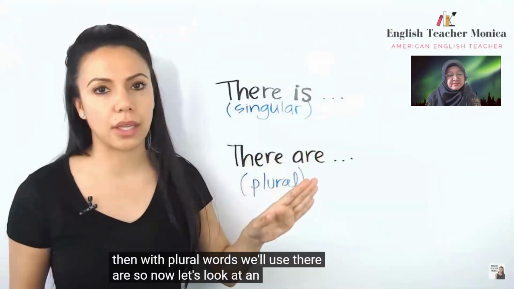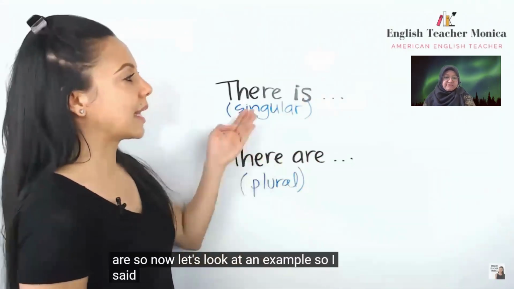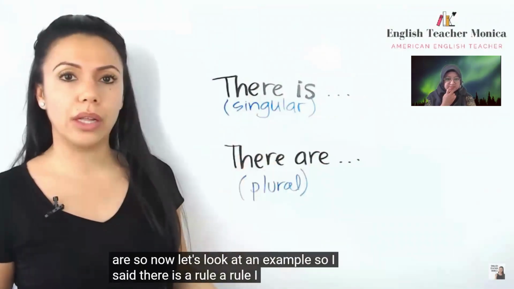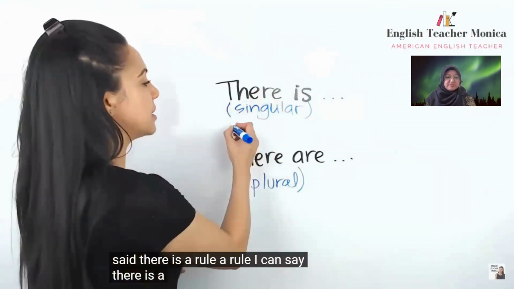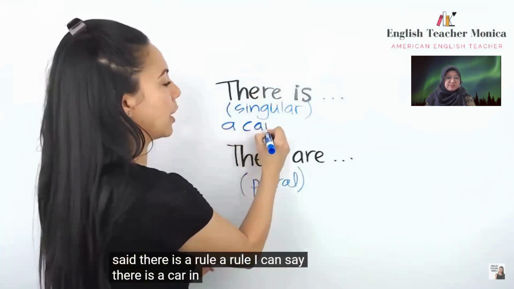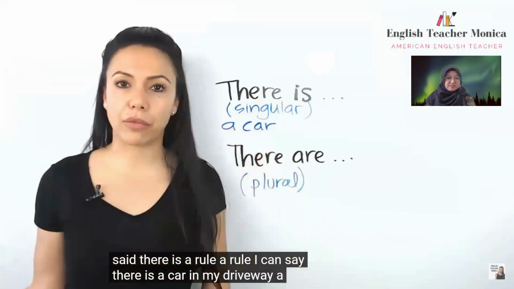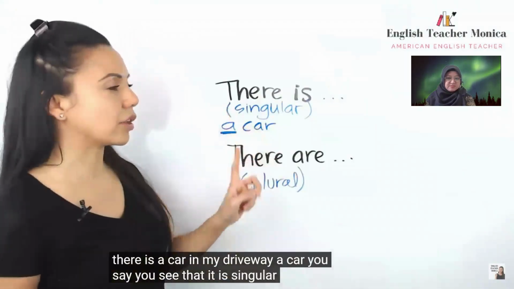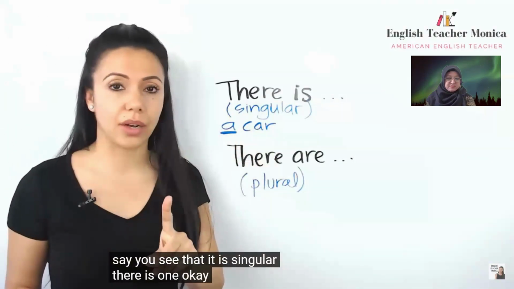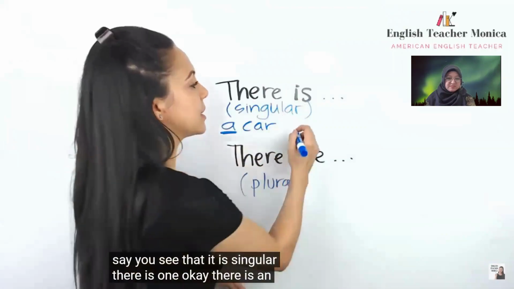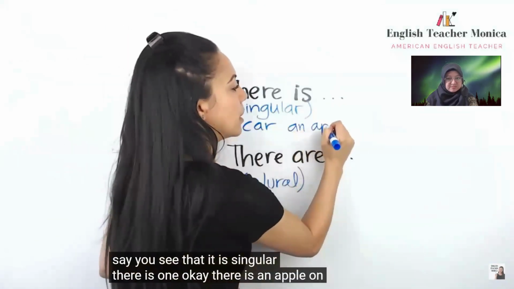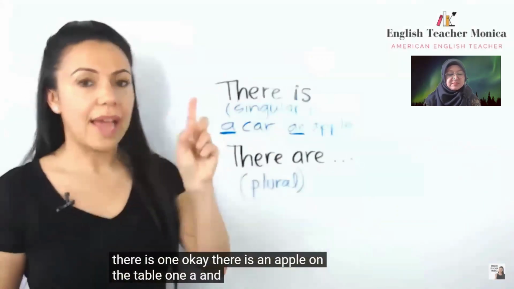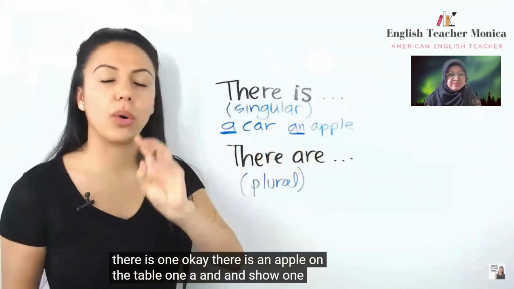So now let's look at an example. So I said there is a rule. A rule. I can say there is a car in my driveway. A car. You see that it is singular. There is one, okay? There is an apple on the table. One. A and an show one.